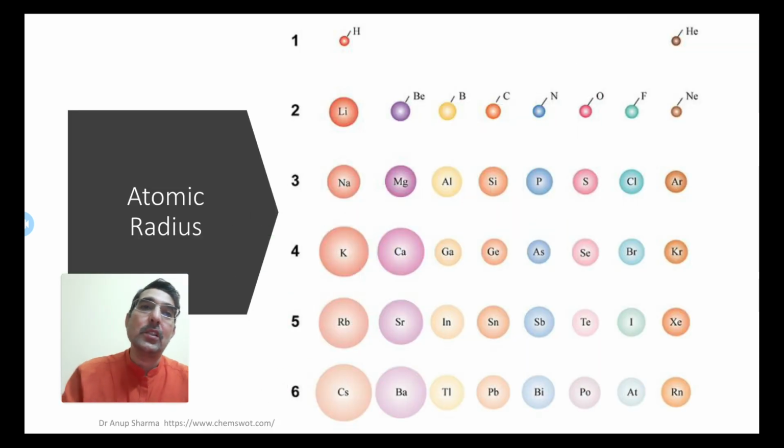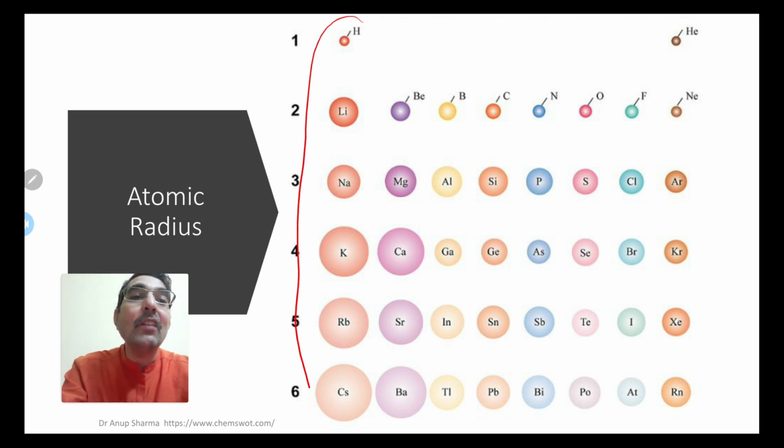So the first trend we can take is atomic radius. Can you see in this diagram what is happening? Hydrogen is smaller in size, lithium is bigger, sodium even bigger, and the size is increasing from hydrogen to cesium. That means atomic radius is increasing, and this is in the first group, so these elements are group 1 elements, the alkali metals.